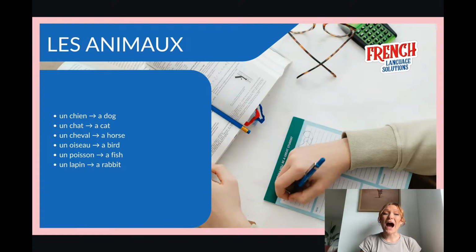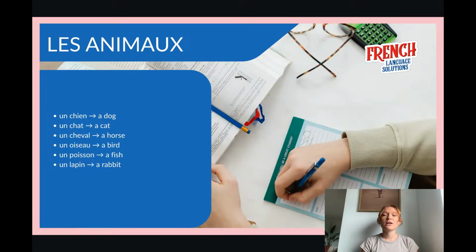Bird is oiseau. Why does it make that sound? OI makes the sound wa. EAU makes the sound O. The S is between the I and the E. So because it's between two vowels, Z sound. Oiseau. And because it starts with a vowel, I can take my N from un to connect it. Un oiseau. Un oiseau, a bird.